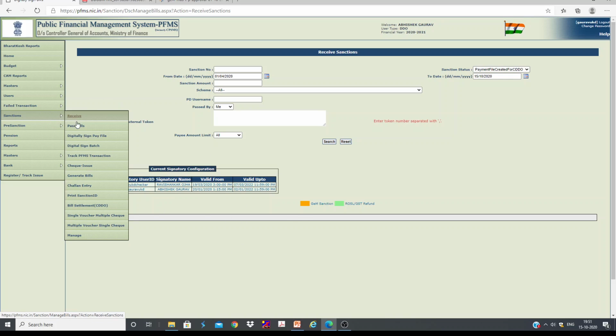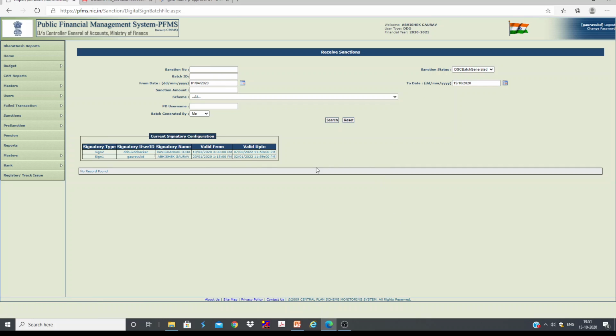Once he has passed that bill, he has to digitally sign the batch. Of course, at this level I don't have to explain much, because this is being done only at division XCN level, and by now XCNs are all accustomed to signing the bills and signing the batch. So this part I don't focus on much.